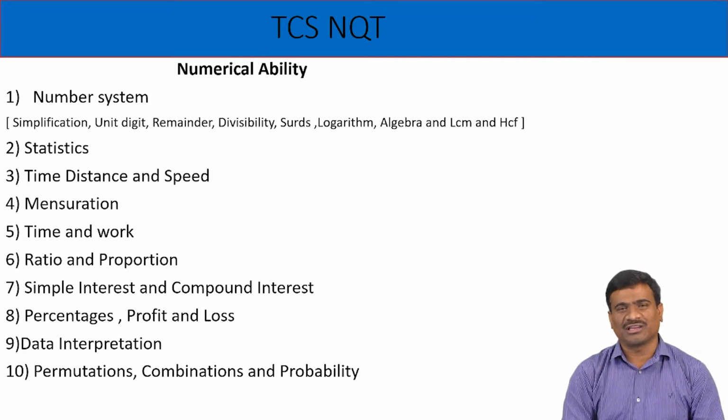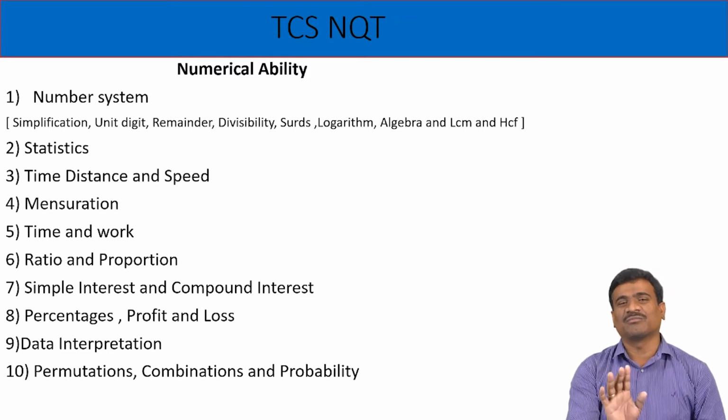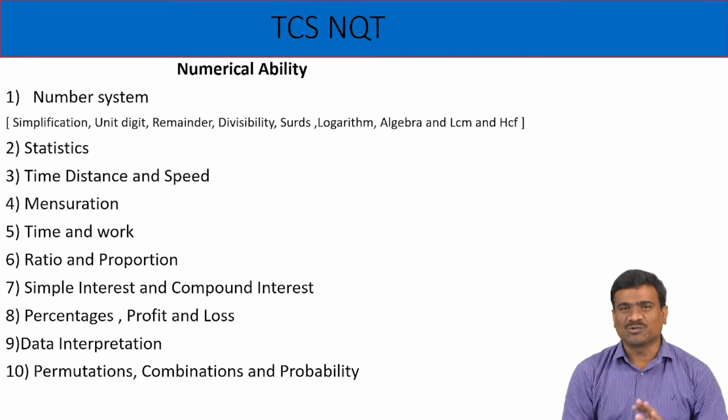The remaining topics carry minimum 1 mark, maximum 2 marks. Suppose time and work is a 2 marks topic, time distance and speed 2 marks, mensuration 2 marks, simple interest and compound interest 2 marks, profit and loss 2 marks.